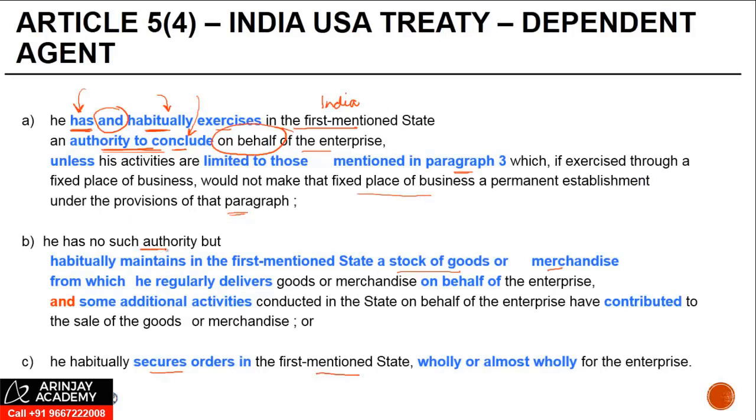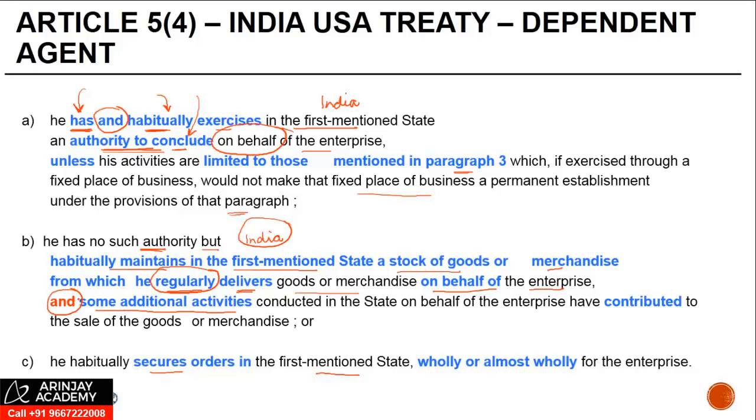He has no such authority, but habitually maintains in the first mentioned state. There's no authority to conclude contract, but he maintains in India a stock of goods or merchandise from which he regularly delivers. It's not an occasional delivery. If it's an occasional delivery, it would be covered under preparatory or auxiliary activities. Right? Goods or merchandise on behalf of the enterprise and some additional activities.